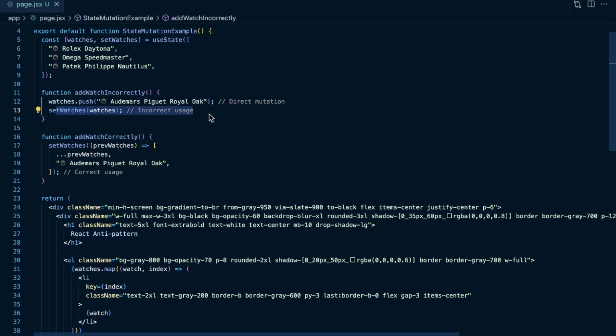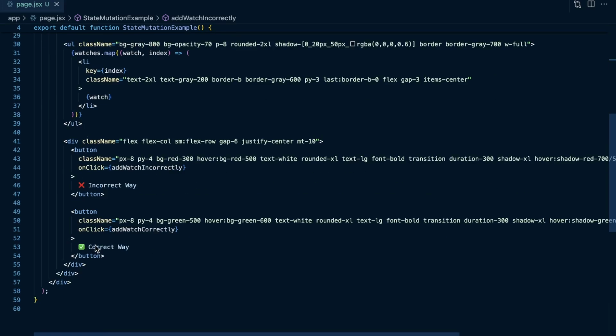It doesn't actually include the new watch when you call setState here in this example, because you're doing a direct mutation here, which is an anti-pattern in React. You don't want to mutate state directly. So we're just calling the .push method on this array. It would be the same thing if you called a .pop method on an array that was state. You don't want to do that.